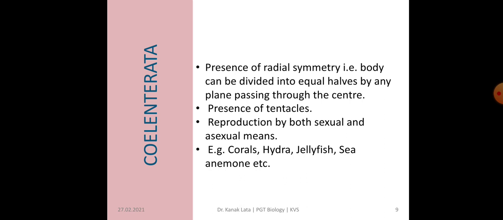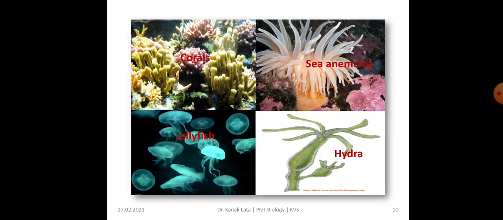They have tentacles used for capturing food. Reproduction is seen by both sexual and asexual means. The important members are corals, hydra, jellyfish, sea anemone, etc. Here you can see corals, sea anemone, jellyfish and hydra.